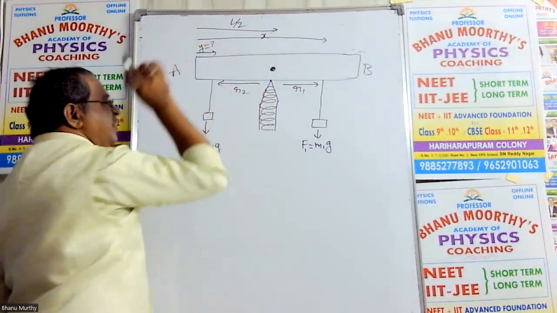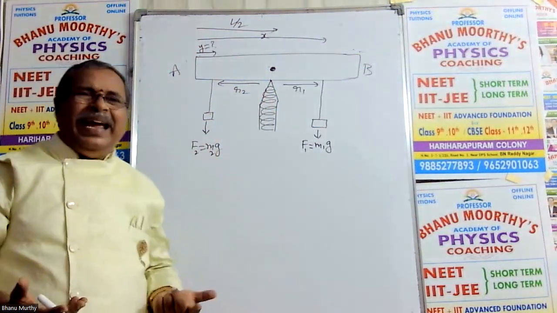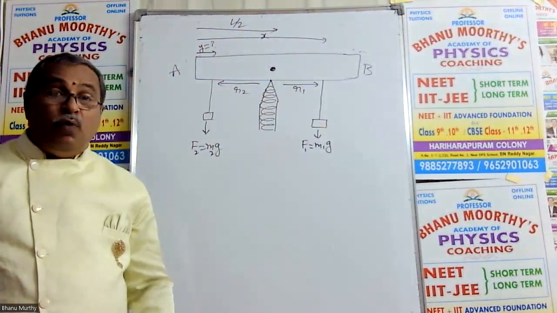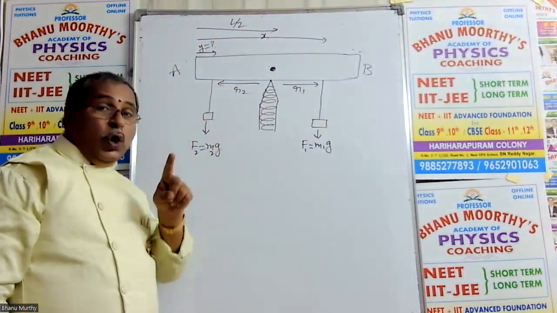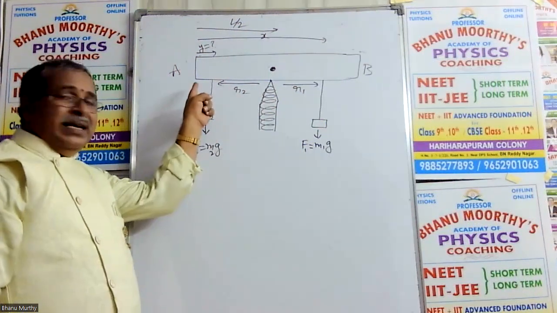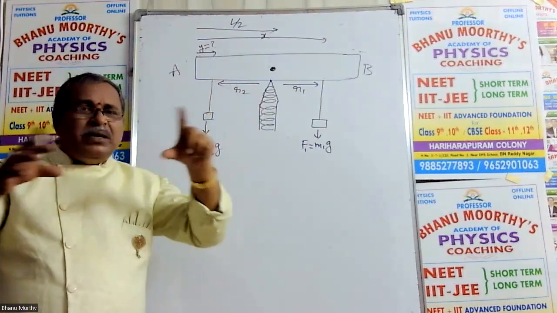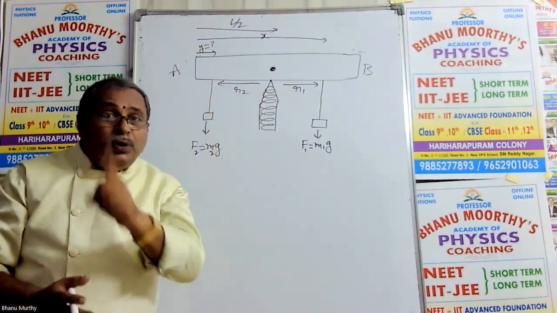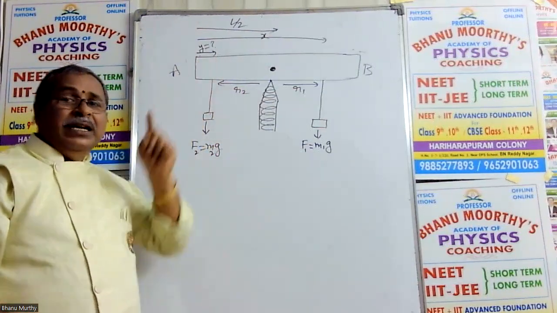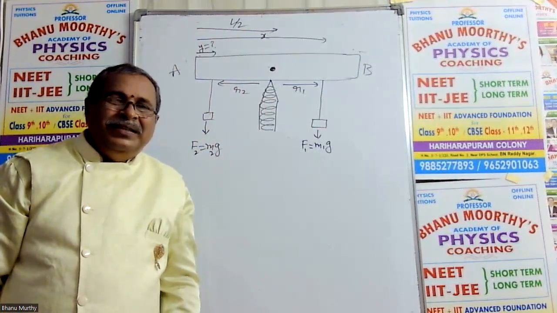They are asking this one: at what position should the second load be placed so that the system remains in equilibrium? Because if it is variable, as it varies, the system may not be in equilibrium. At a particular position of the first load, at this position the rod remains in equilibrium. This is the concept.